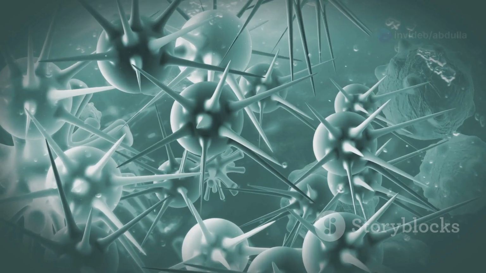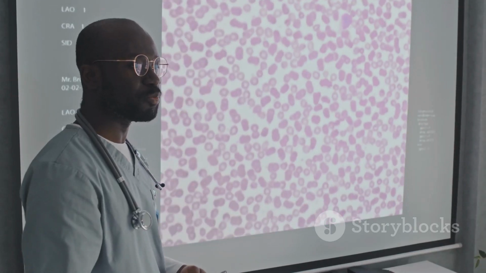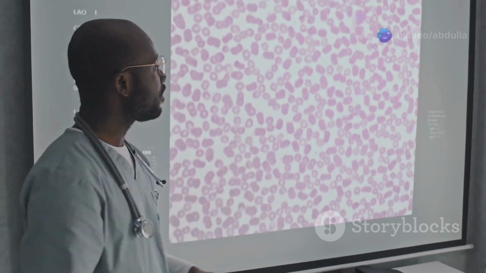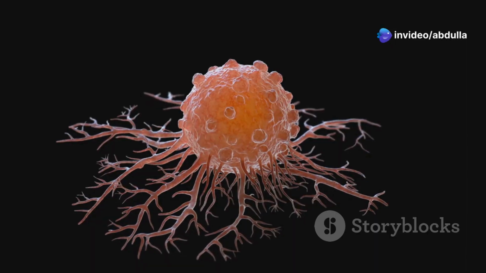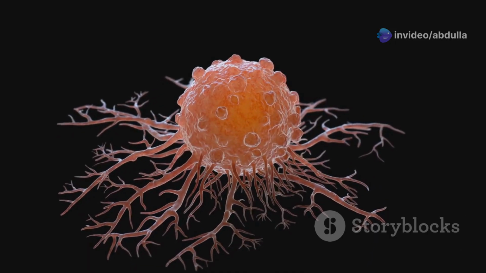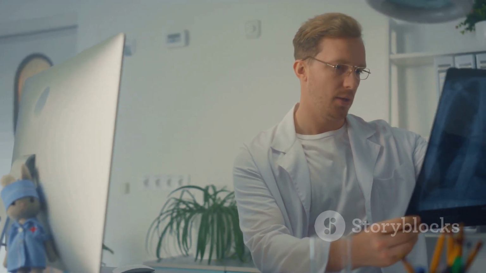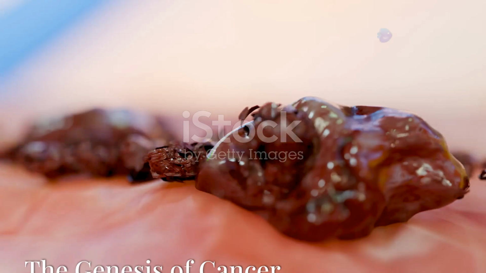Imagine a car accelerating without brakes. That's how cancer cells proliferate. This uncontrolled division leads to the formation of tumors. Benign tumors are localized and non-invasive, while malignant tumors can invade and spread, a process known as metastasis. Recognizing the hallmarks of cancer helps us better identify, manage, and combat this disease.